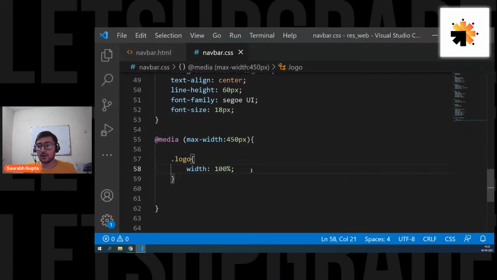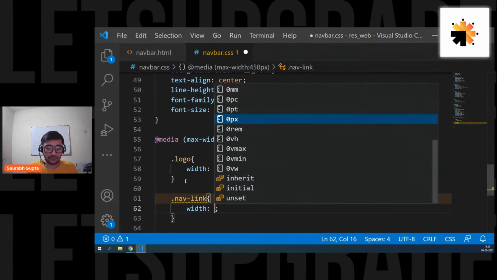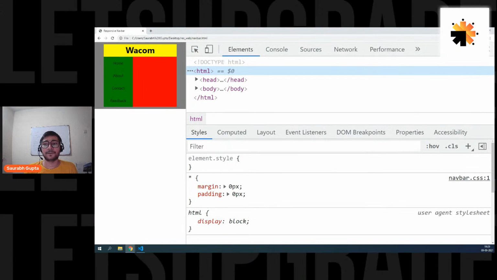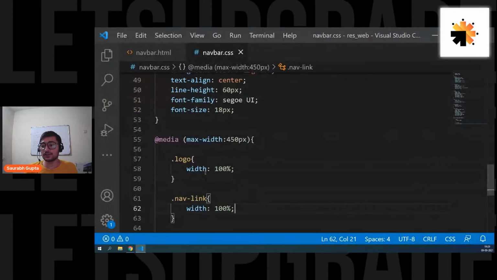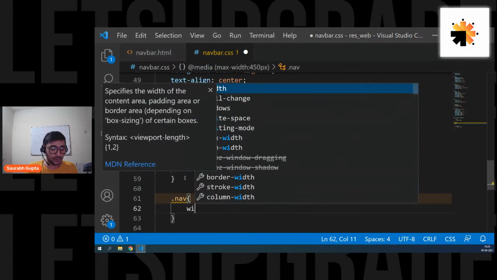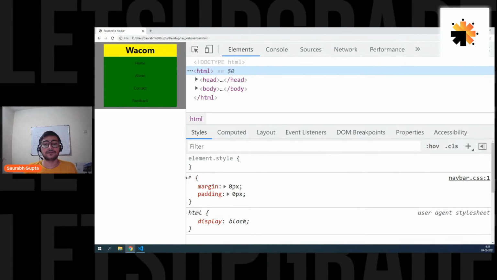Now let's also tell our nav link, I also want you to have a width of 100%. Here we go. And to the nav, I also want you to have a width of 100%. Here we go. See, everything adjusts perfectly. The red element also got increased and the gray element also got increased, and everything is perfectly fine.